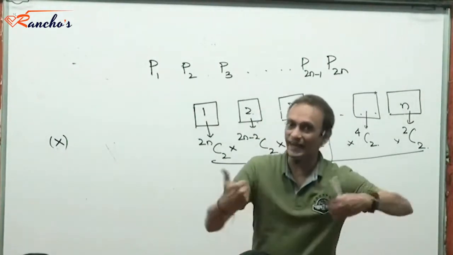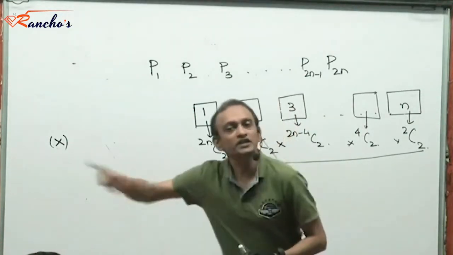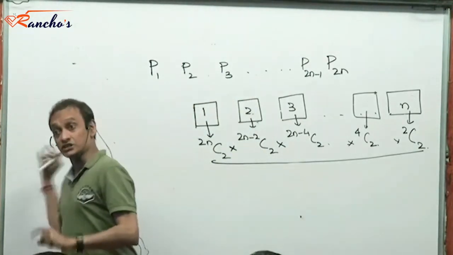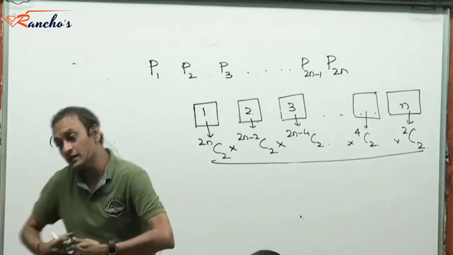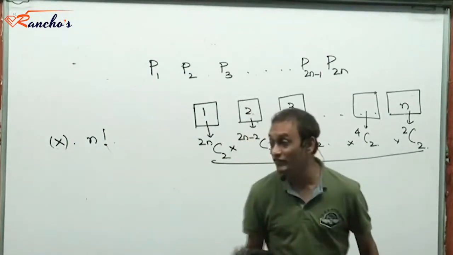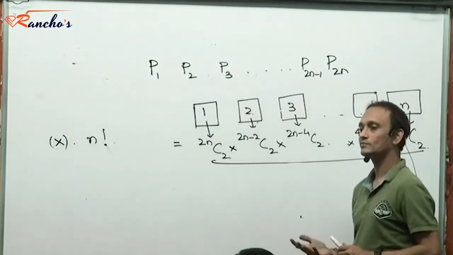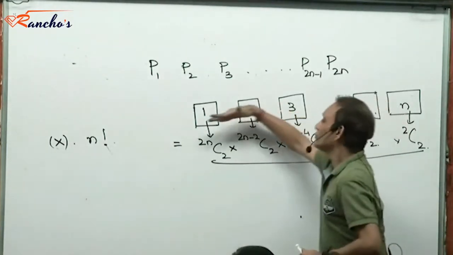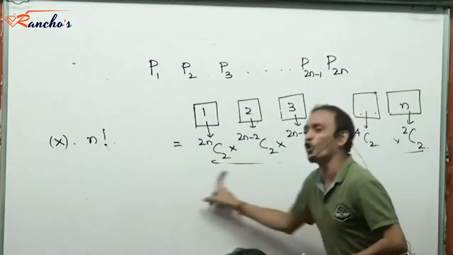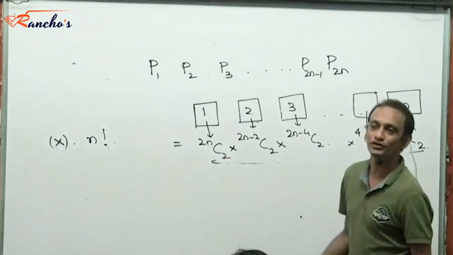So first I have made a selection. Now after I have selected these n pairs, I arrange them in all possible ways. So each of these x selections can be permuted in n factorial ways. So the total number of ways in which they could be permuted is x into n factorial, and that must be equal to this. Yes or no? That must be the number of ways in which n couples could be selected with respect for order. This is the n pairs with respect for order. Yes or no?